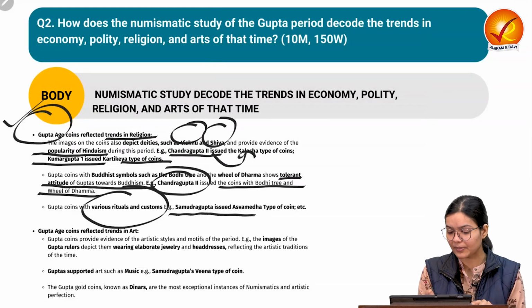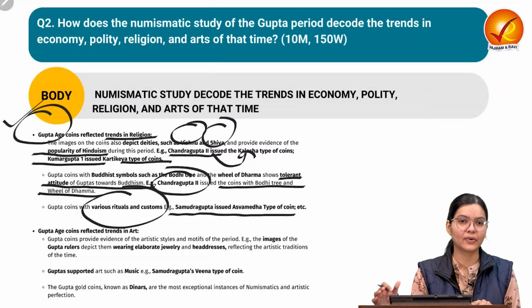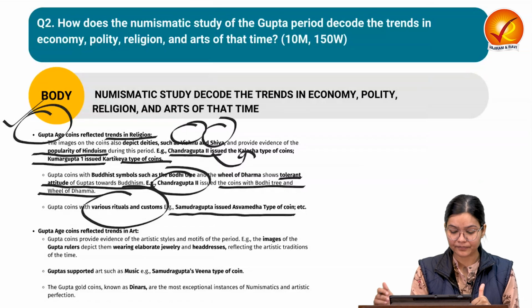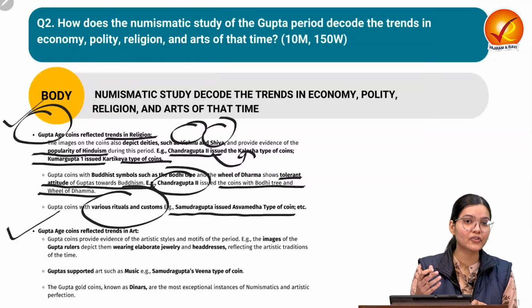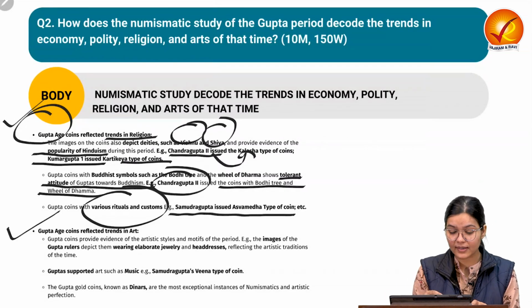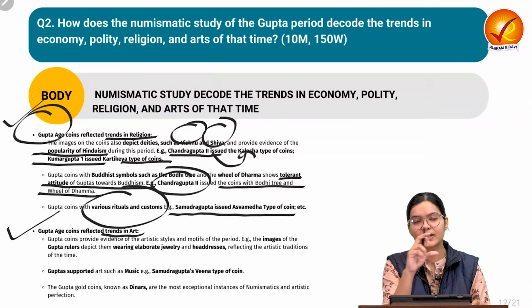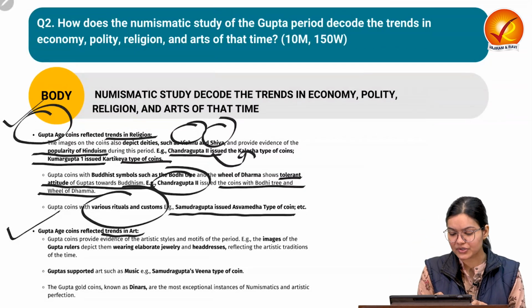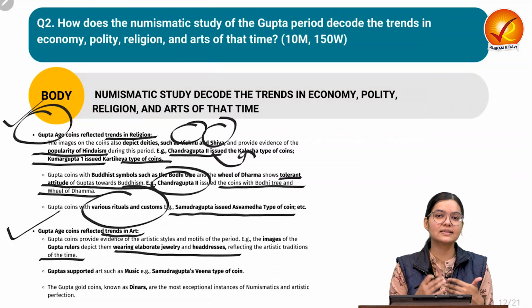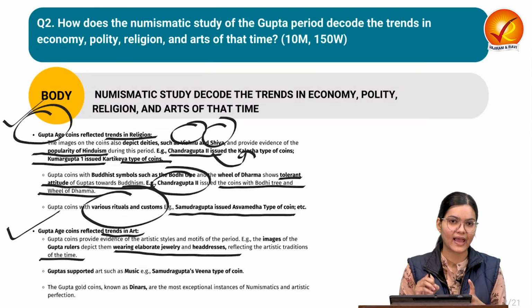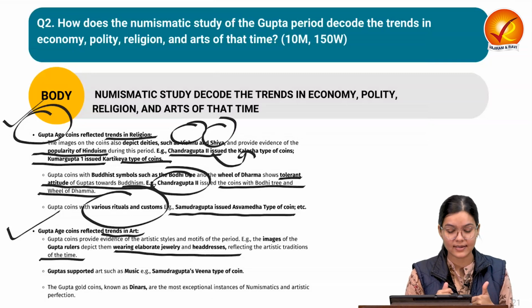For example, Samudragupta issued the Ashwamedha type of coin, which shows the Ashwamedha procedure or ritual of that time. Also, with the help of Gupta coins, we can understand the trends and arts of that time. If we consider different coins, we can find depictions of figures wearing elaborate jewelry and headdresses. They also give us insight into what kind of life they were living and what kind of artistic features they had during that time. So through coins we can understand that.